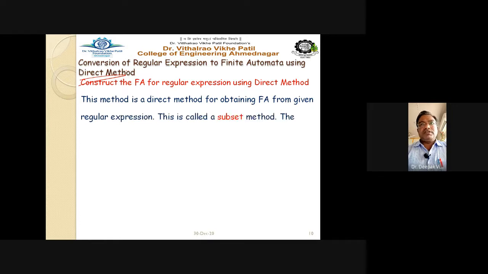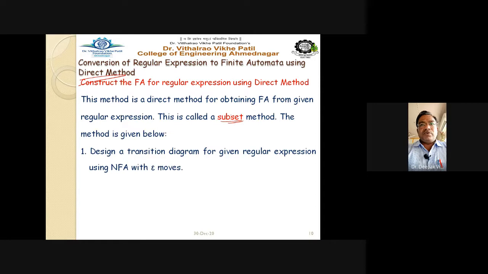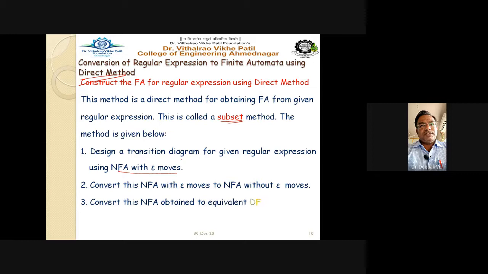This method is also called a subset method. It is called a subset method because the given regular expression is divided into subset and subset, right? So that's why it is called the subset method. The method is given below. The first step: design a transition diagram for a given regular expression using NFA with epsilon moves. So first we have to design the transition diagram directly from the regular expression. Then you have to convert this NFA with epsilon moves to an NFA without epsilon moves, and then you have to convert the obtained NFA to an equivalent DFA.